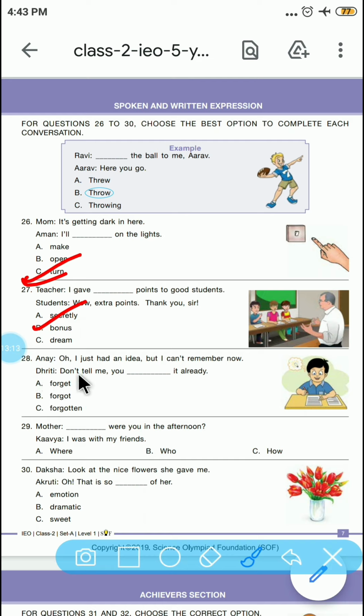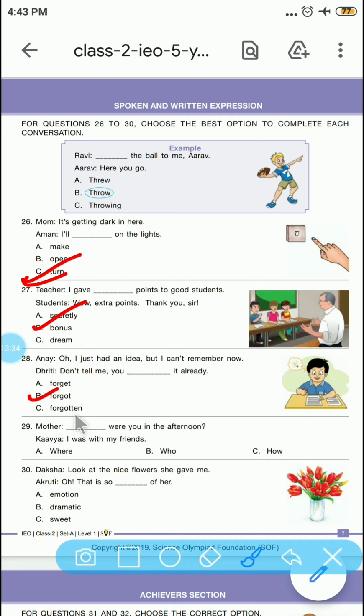Dhriti, don't tell me you forgot it already. So Dhriti is telling that you forgot it already. Okay.